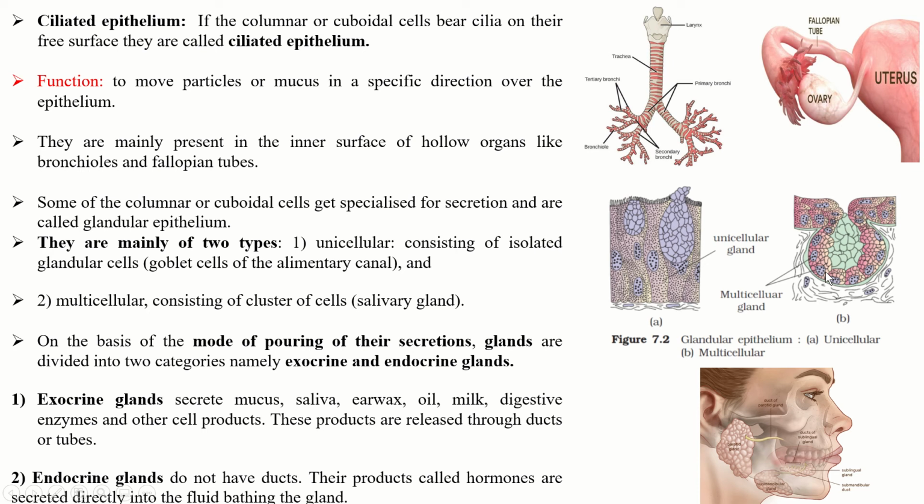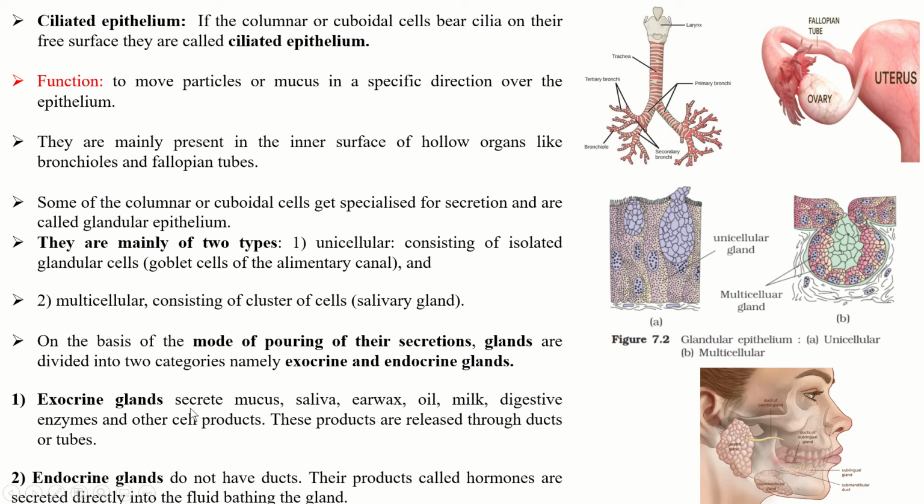And multicellular glands consisting of clusters of cells. So you can see here a cluster of cells, for example, present in the salivary gland. This parotid gland, also called the salivary gland, is a multicellular gland. You can see a cluster of cells. On the basis of the mode of pouring of their secretions, glands are divided into two categories, namely exocrine and endocrine glands.